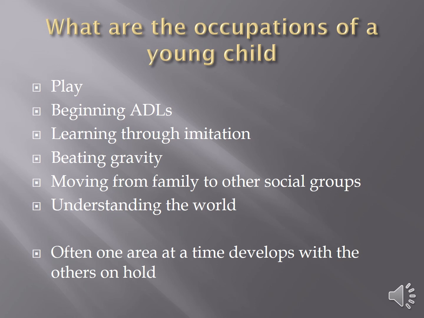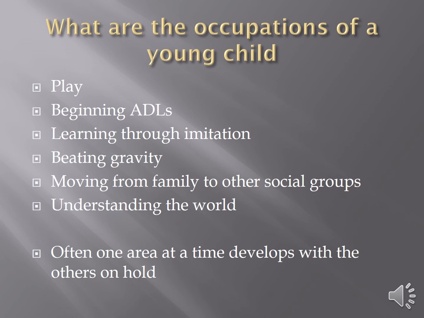The other reason to understand that variety in normal development is to understand that young children never go backwards in their developmental skills. That's always a time for a red flag and a serious concern. Young children may stop one area while they go forward in another area, but they're not going to go backwards. They're not going to lose skills that they already had.